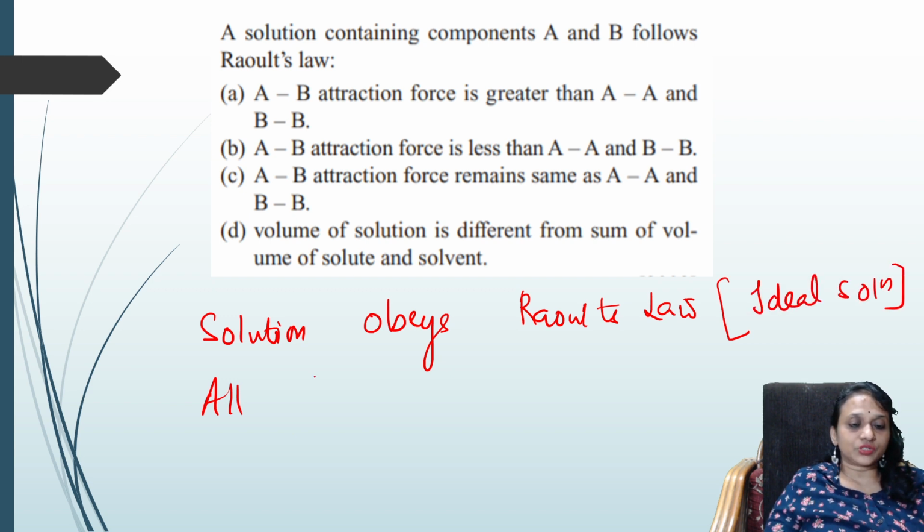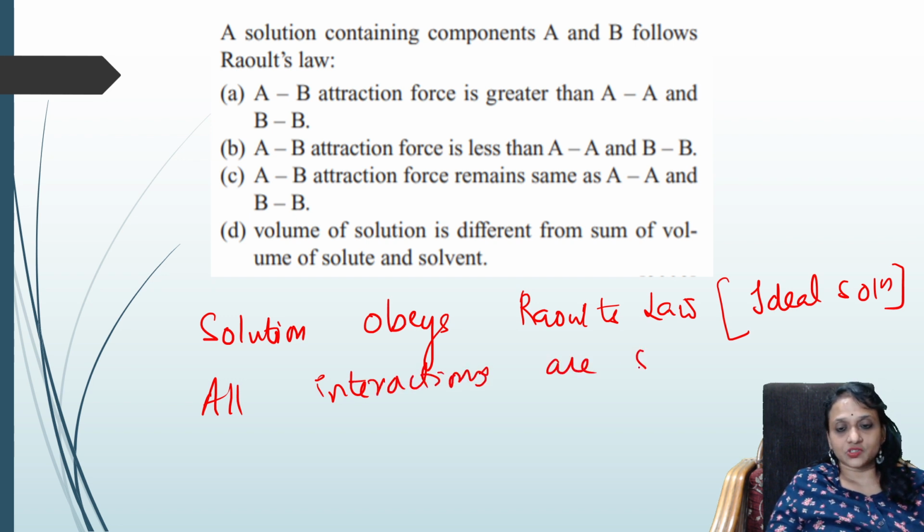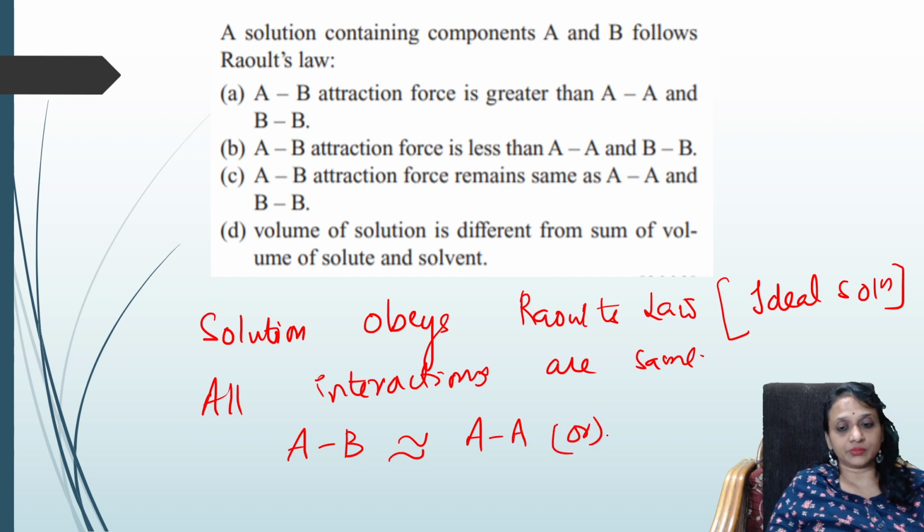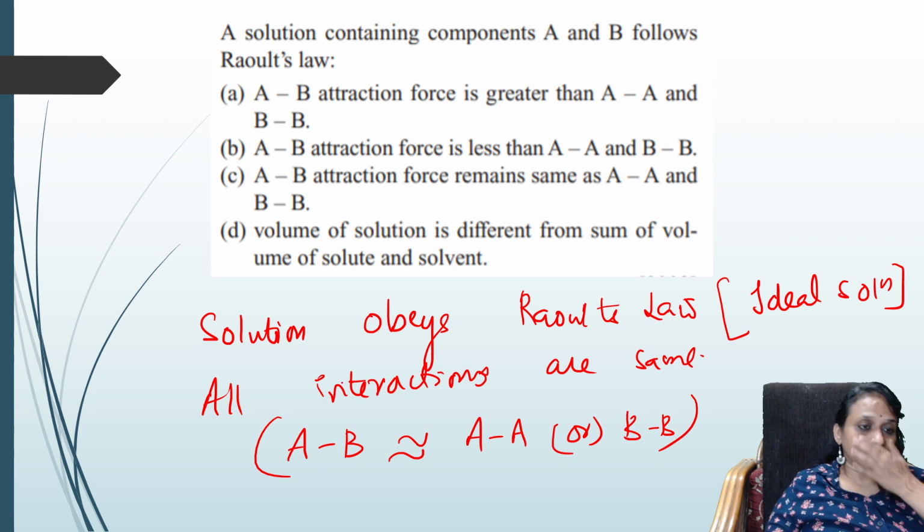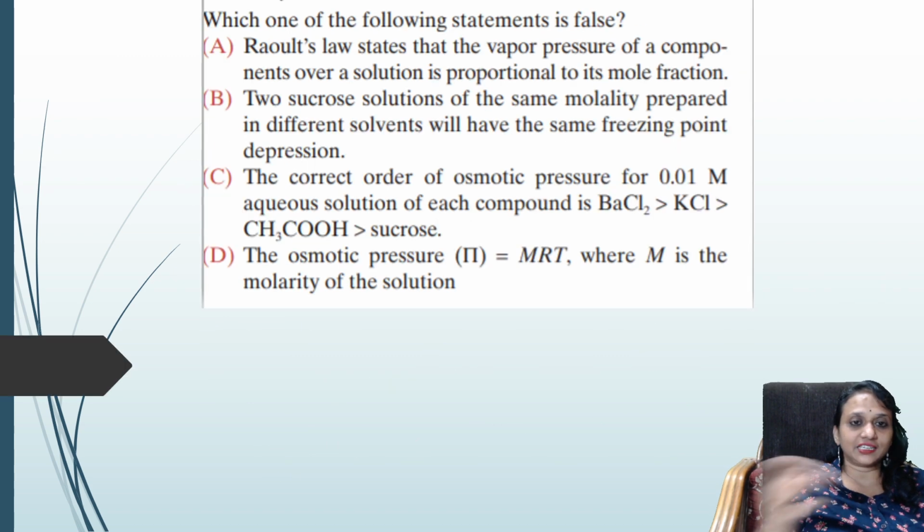For an ideal solution, all interactions are the same. AB interactions will be approximately equal to AA or BB. Now check which is the option. AB force is greater? No. AB force is less? No. AB remains the same. Right. All right. Easy. Next question.